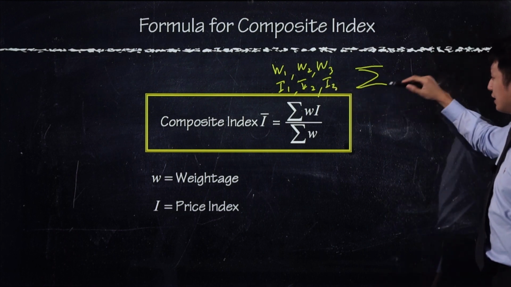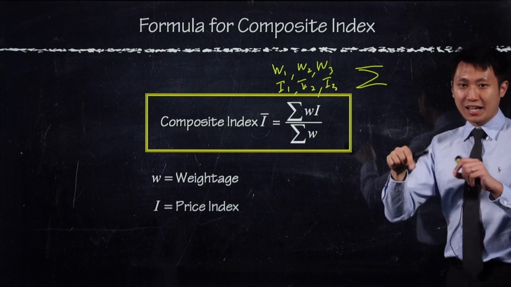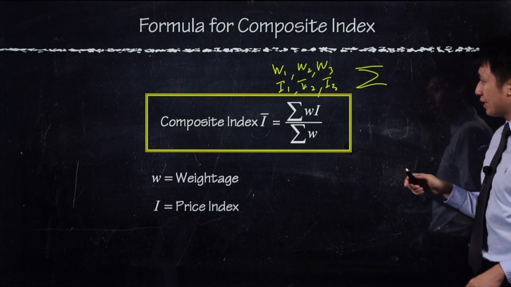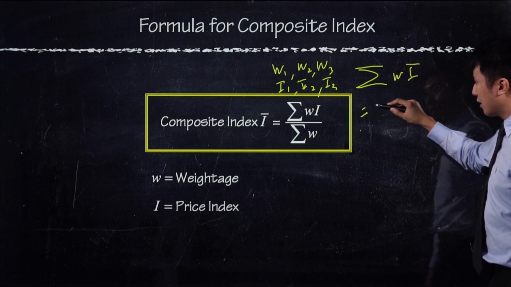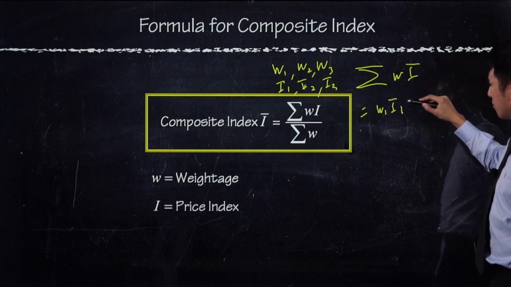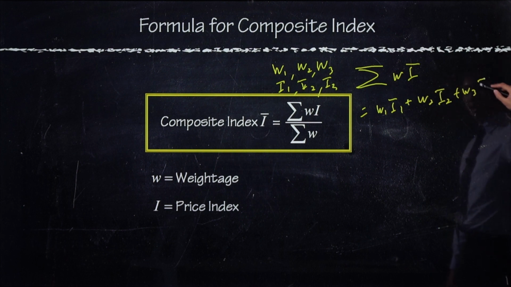I don't write the index here because I don't know what the I is. But what I mean is that this summation of WiIi is actually W1I1 plus W2I2 plus W3I3.